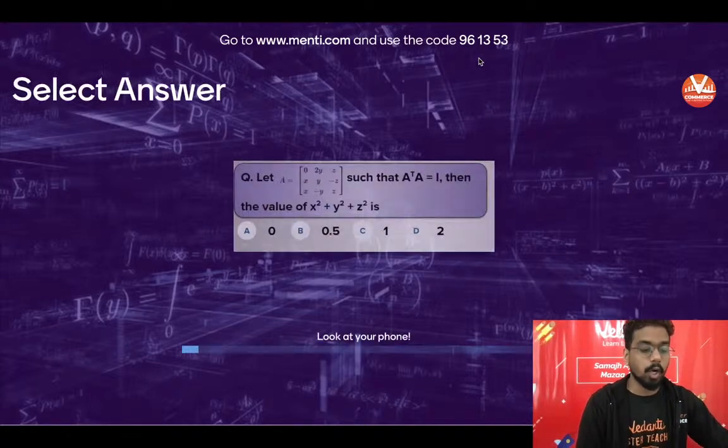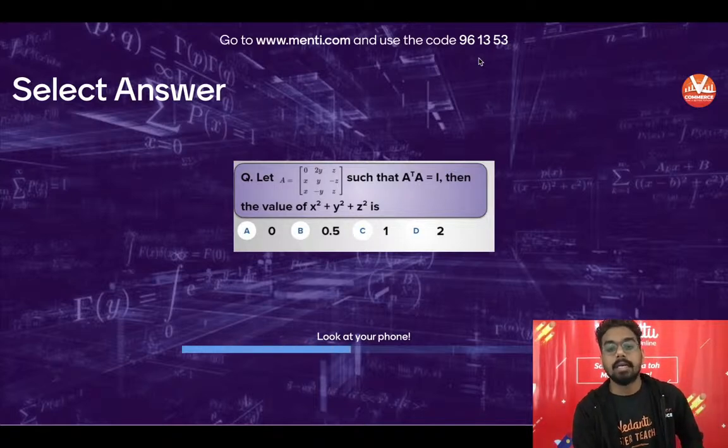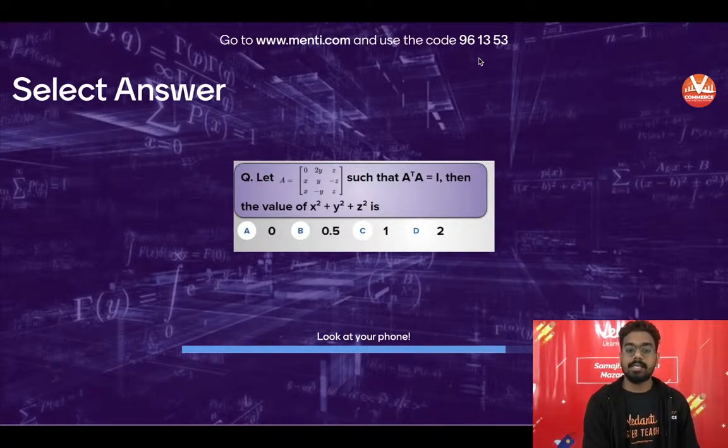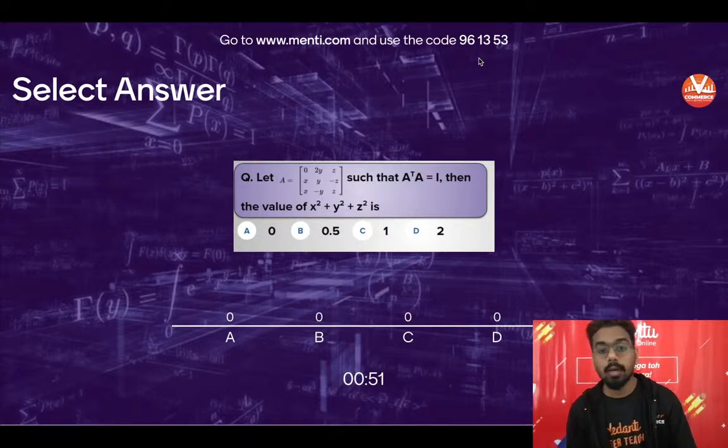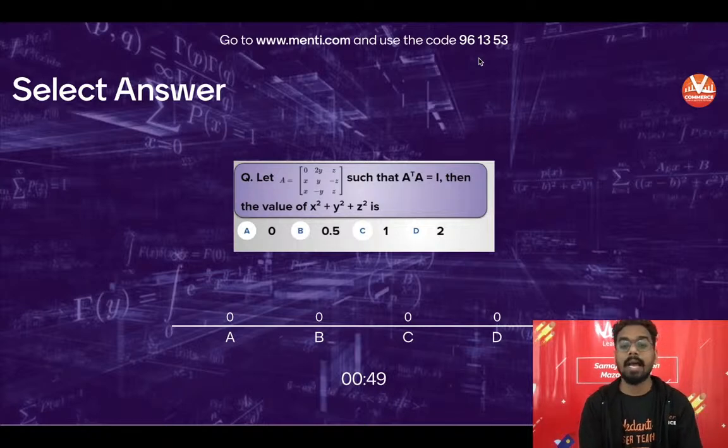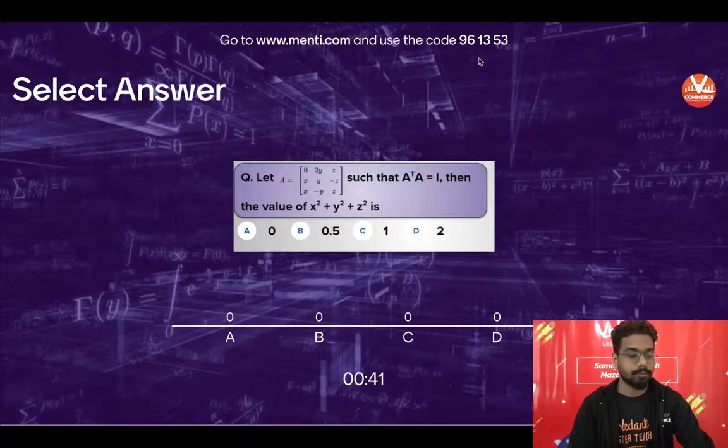So the question will be on the screen: the matrix A is given, A transpose A is equal to y, then x square plus y square plus z square is. So you have to multiply its transpose. Find the answer.